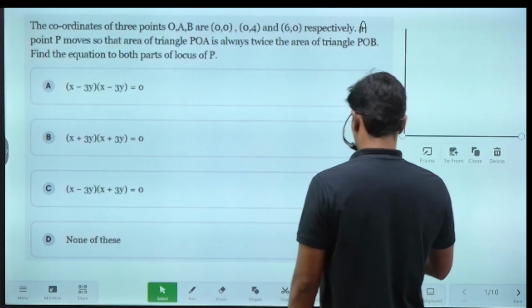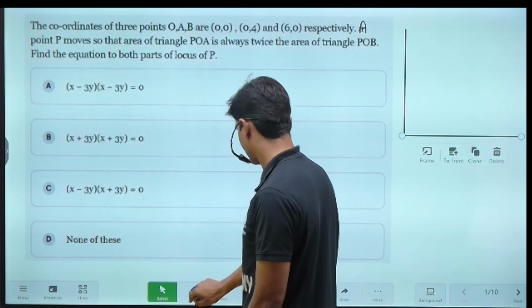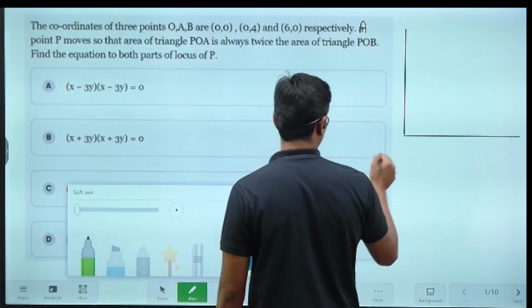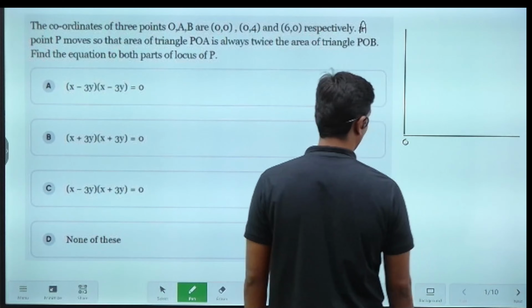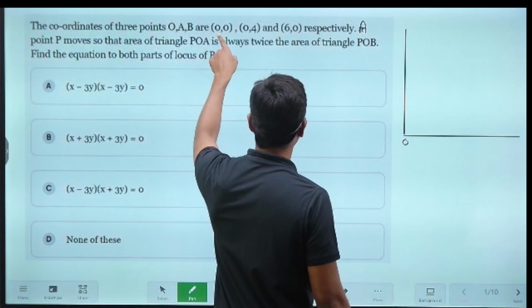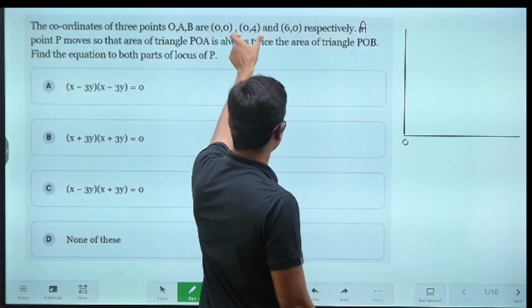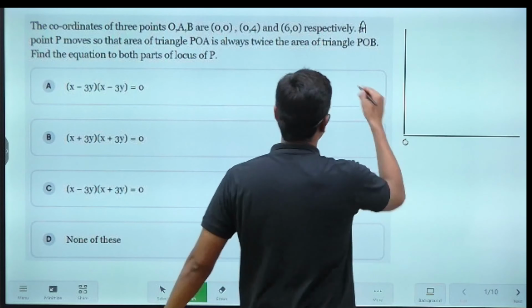All right, so I'll take the origin to be O. This point will be O, the origin as given, (0, 0). There is another point known as A, which is (0, 4).